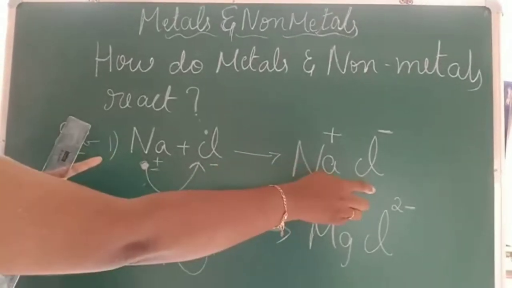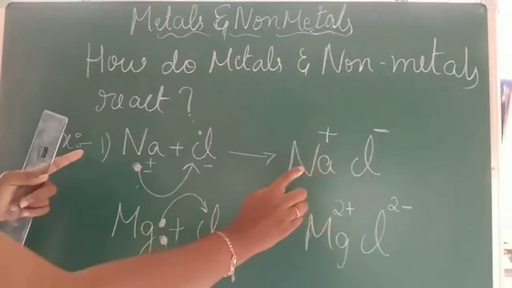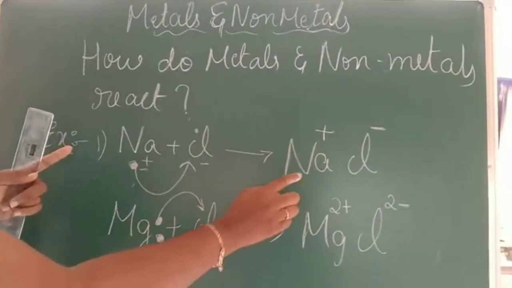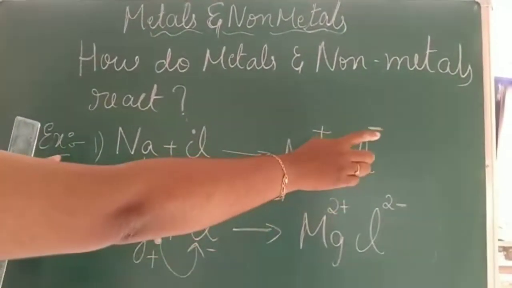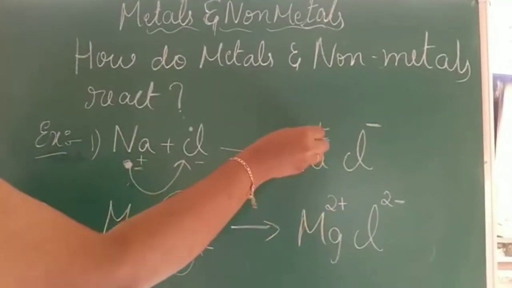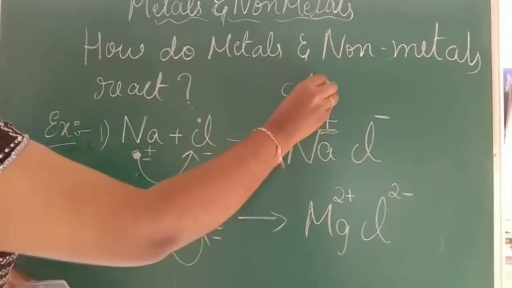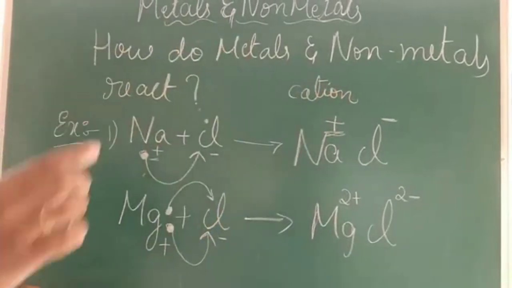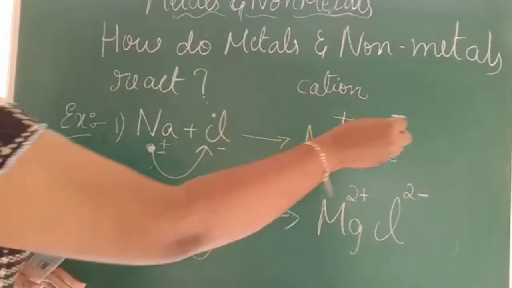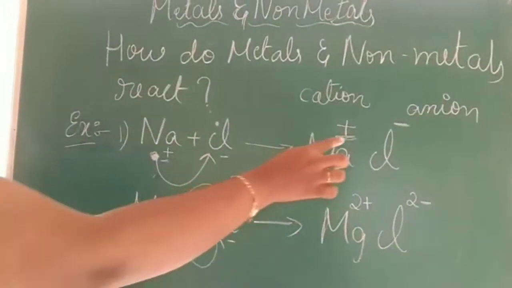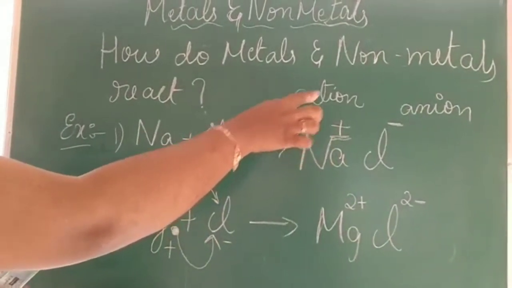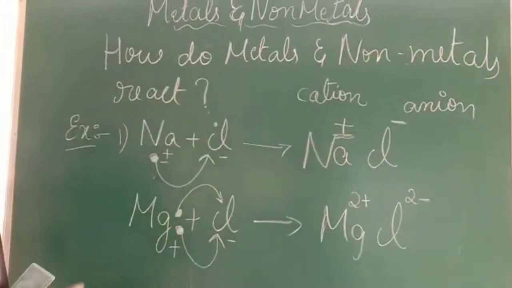So in NaCl formation, we put a plus sign upon the sodium and a minus sign upon the chlorine, wherein the plus charge indicates a cation and the negative charge indicates an anion. Is it clear?